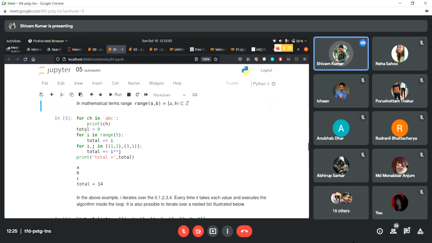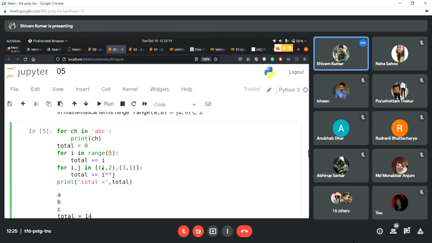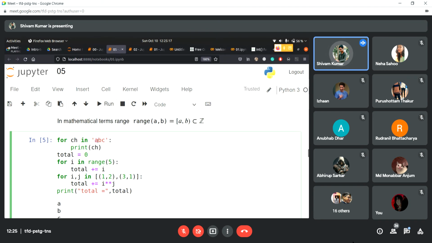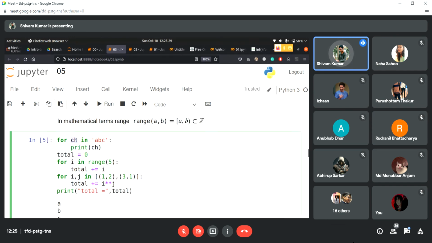So I'll just explain what's happening here. Again, the same thing: for ch in ABC. This is a collection, right? The string is a collection of these single individual letters, that is A, B, and C. So it'll first go to A. It has found the first object, that is A, and the statement inside the for loop after this indent is print. So it's gonna print A, because the first object that was found was A. That's what we're trying to do, and it prints A.